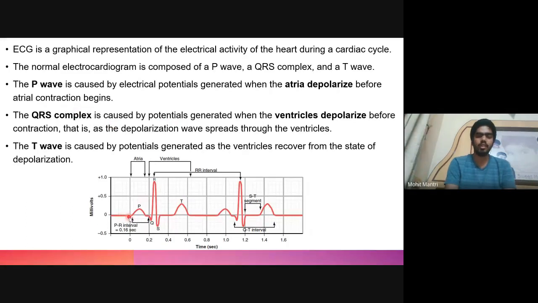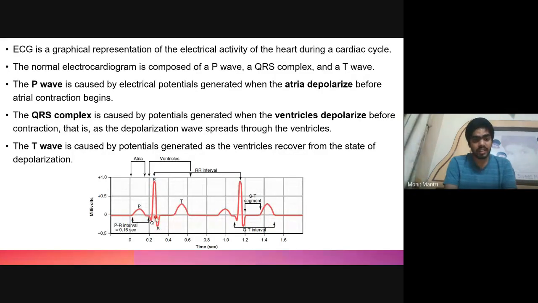So when the sinoatrial node undergoes an action potential and the atrial depolarization occurs, there will be a rise in the potential, and this is represented by the P wave, which represents the atrial depolarization. And then comes the QRS complex. This occurs at 0.2 second when the ventricle is about to depolarize. The ventricle depolarizes and ventricular contraction takes place.